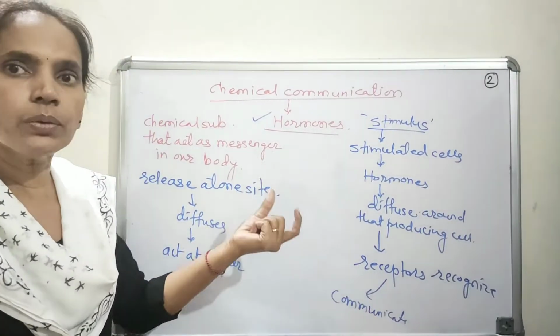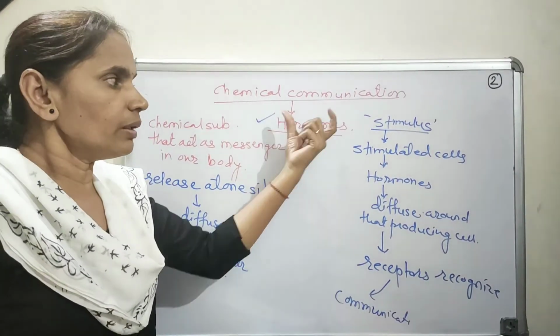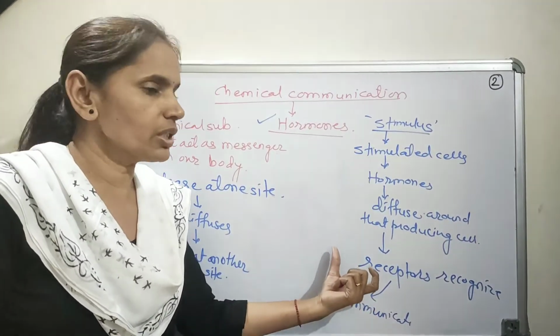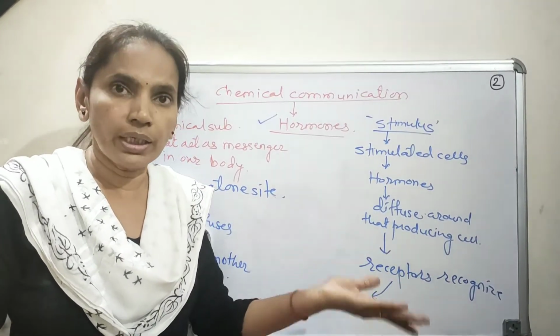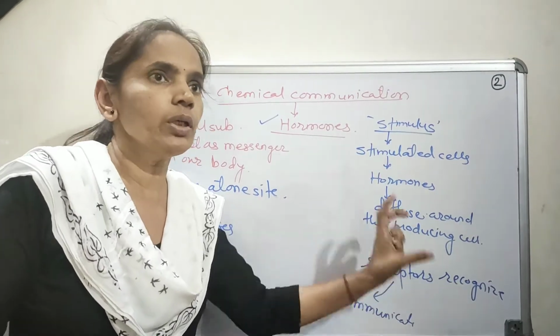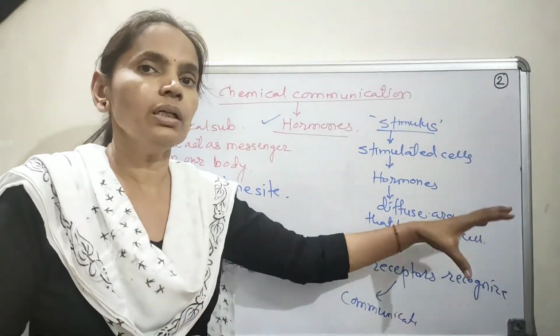So in this chemical communication process, the cells which are stimulated by the specific stimulus will release the hormone. That hormone will simply diffuse, and other cells that come in contact with it and have the specific receptor will recognize that hormone, also get stimulated, and convey that message to other cells. As compared to the electrical impulse, the chemical communication process is relatively slow. But irrespective of the contact of nerve cells, it will communicate to cells throughout the body.